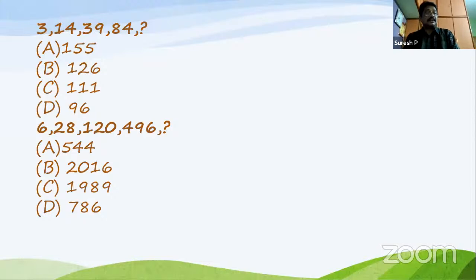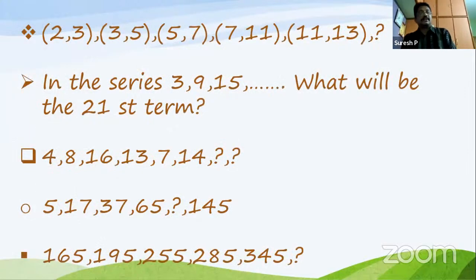So next, 6, 28, 120, 496. Which number will come at the next one? 6, 28, 120, 496. Which number comes? Okay, try it. And I will give one more as 2, 3, 3, 5, 5, 7, 7, 11, 11, 13. Which will come next? And the next question is in the series 3, 9, 15, and so on.